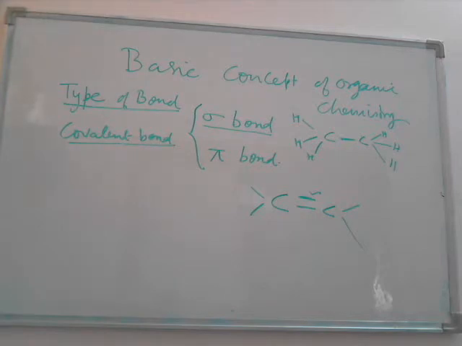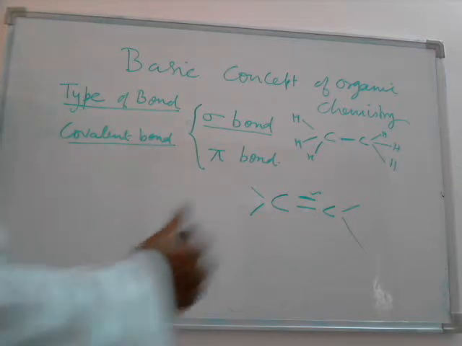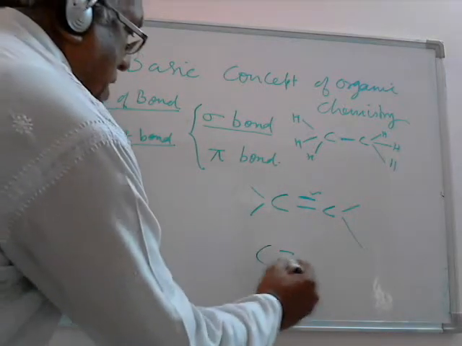Basic concept of organic chemistry, in which I will tell you about the type of bond present in the organic compounds. The covalent bonds consist of sigma bond and pi bond. Sigma bonds are formed by the overlapping of the orbitals on the internuclear axis. Pi bond is formed by the sidewise overlapping of the p orbitals, not on the internuclear axis. Pi bonds are present in the alkene and alkyne.